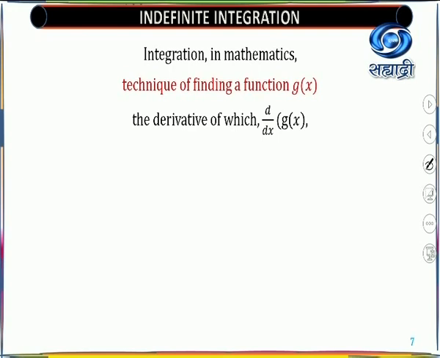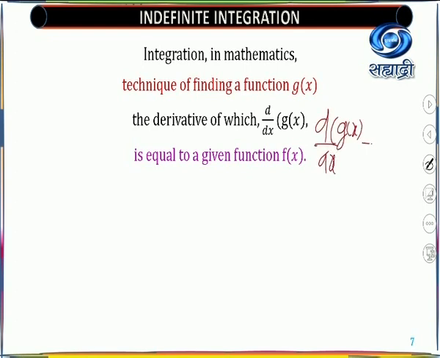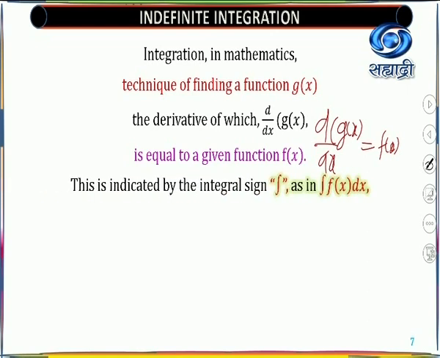The function g(x) whose derivative you are able to find as f(x). That means the derivative of g(x) is f(x). This is the meaning of the statement. This process, or the technique used in mathematics, is written as follows.